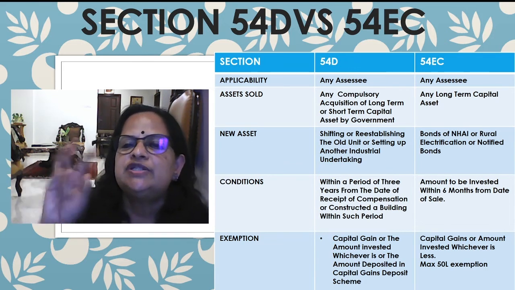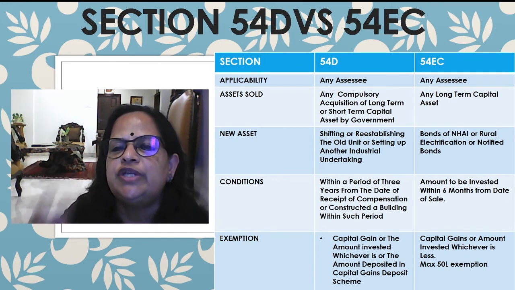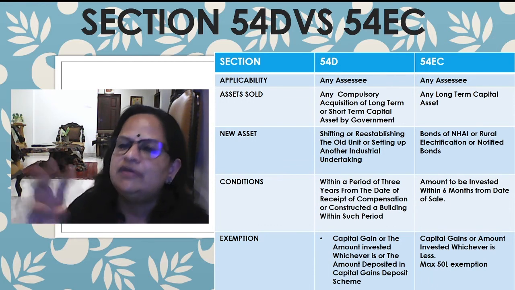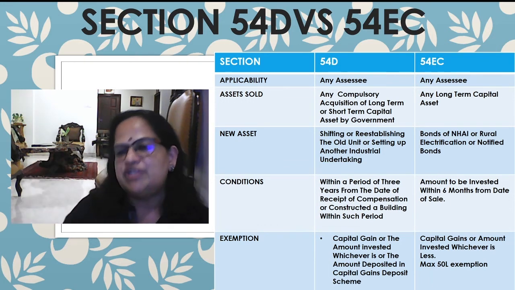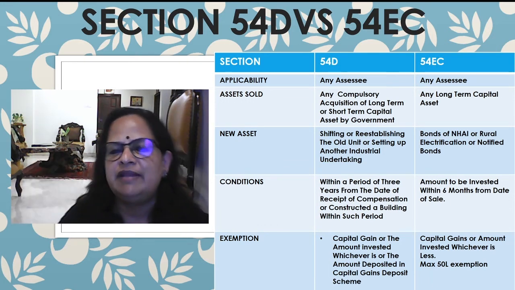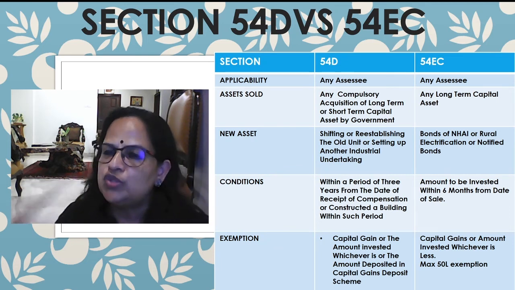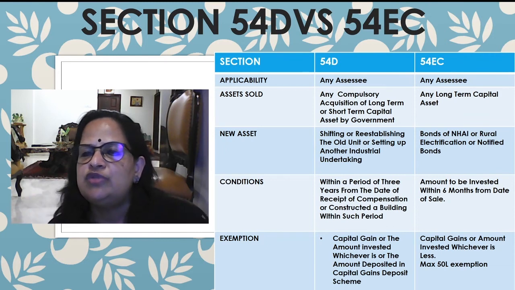New asset: shifting or re-establishing the old unit or setting up another industrial undertaking. So that he has to remember. Under section 54EC, the two securities are the National Highways Authority of India and Rural Electrification Corporation, or notified bonds.